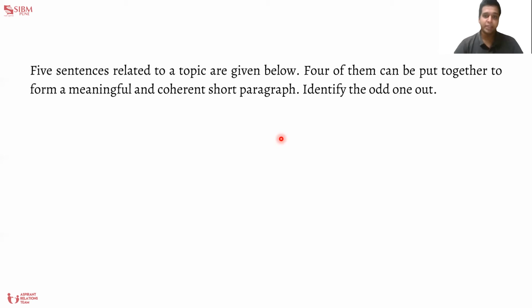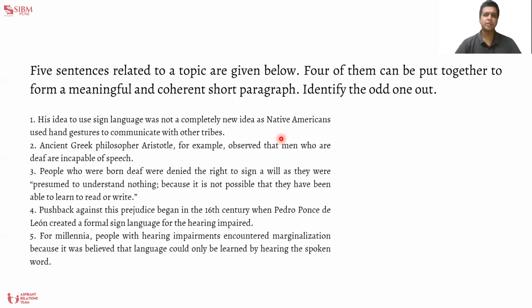So this is picking the odd one out. Here you need not actually waste time arranging the 4 sentences in an order. We just have to find out which one is not fitting in with the other 4. So you can pause the video and have a look at all the 5 sentences.